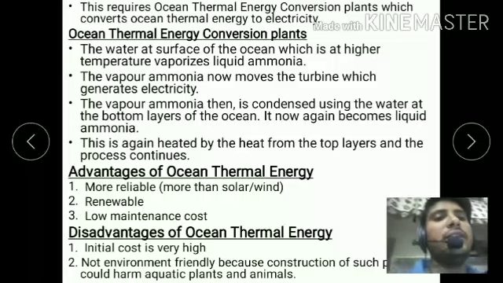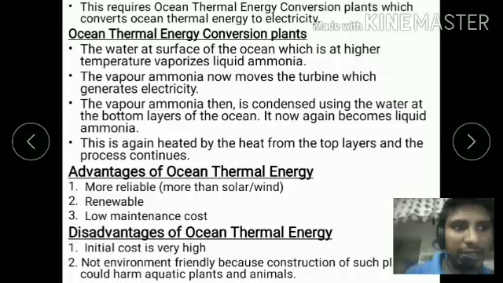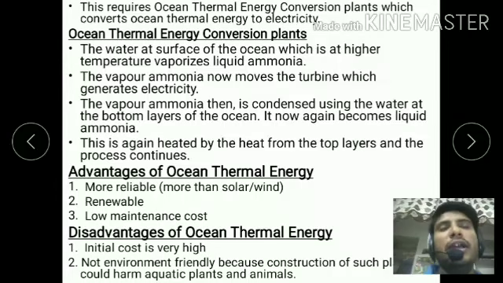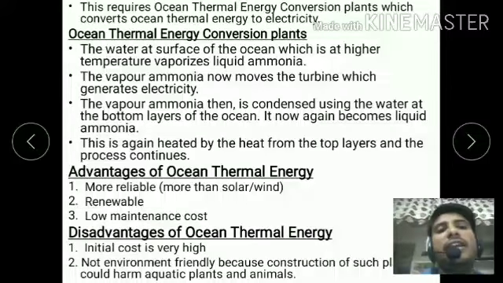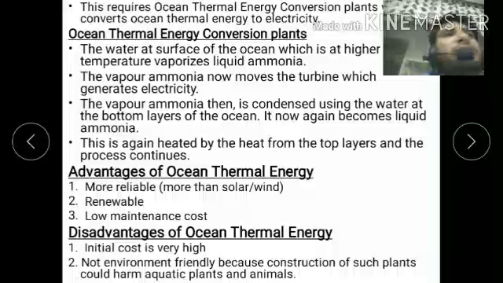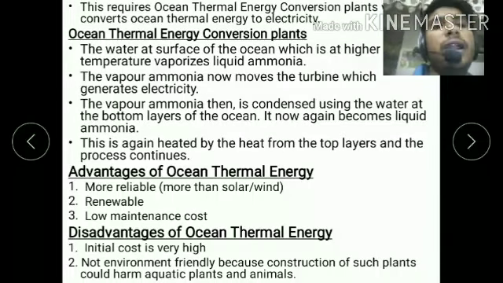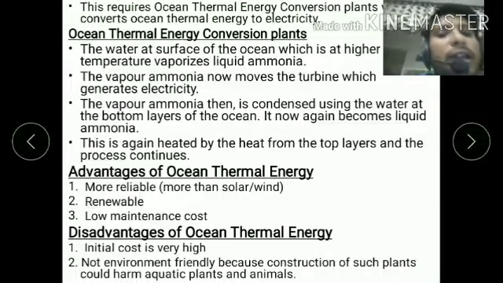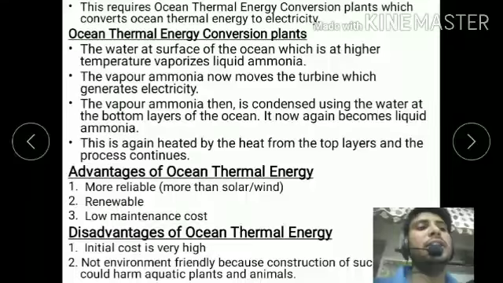What is the advantage of the ocean thermal energy process by which we can generate electricity? Actually, it is a renewable source of energy, more reliable and with no maintenance cost. The disadvantage is that the initial cost is very high. Initial cost means when we start up, it is very high, and it is not environmentally friendly because construction of such a plant could harm the aquatic plants and the animals. So it has some disadvantages.